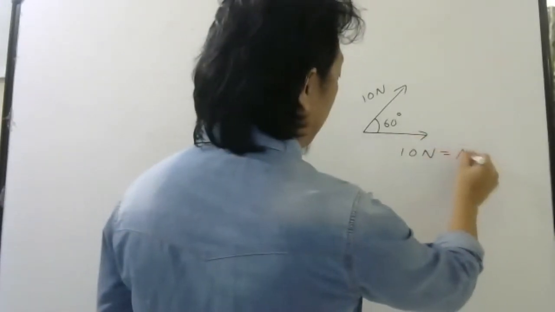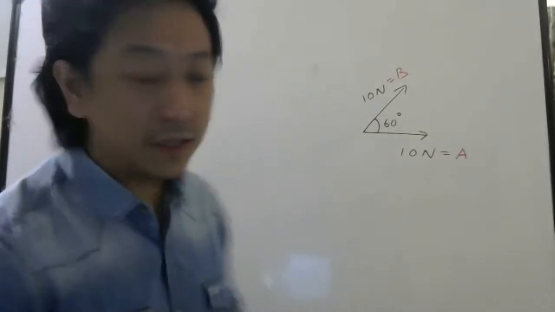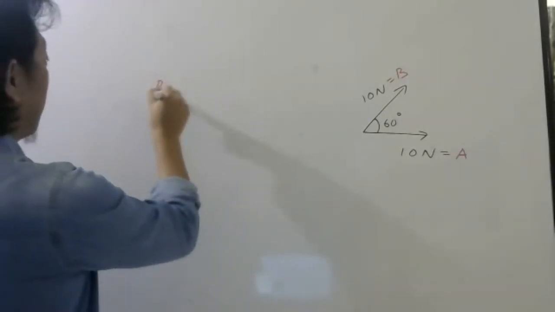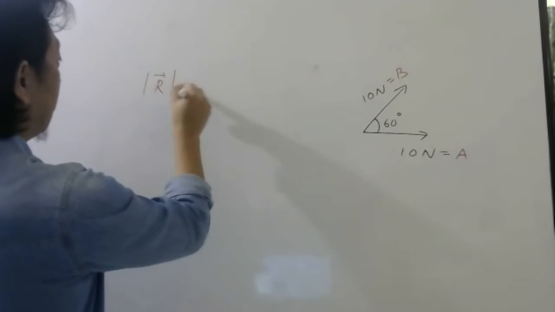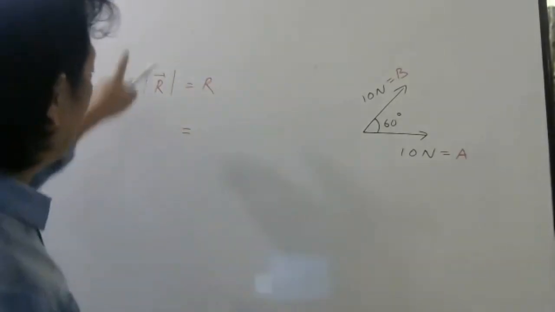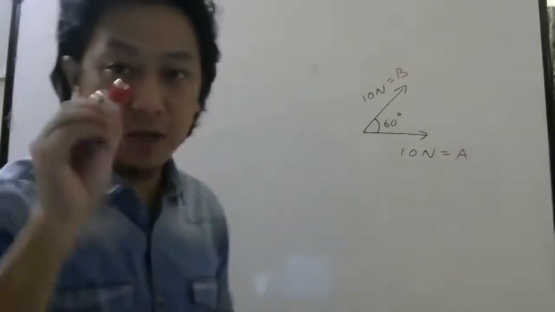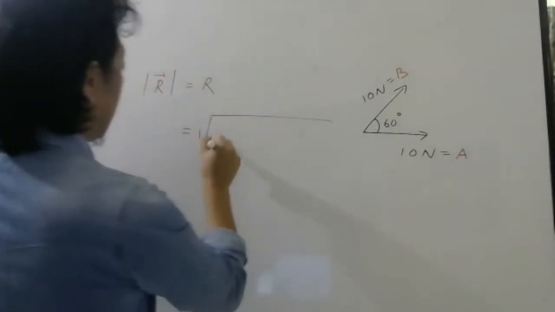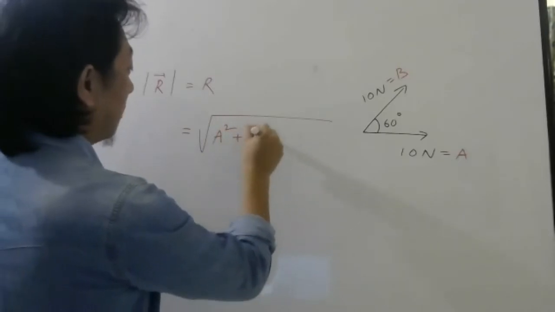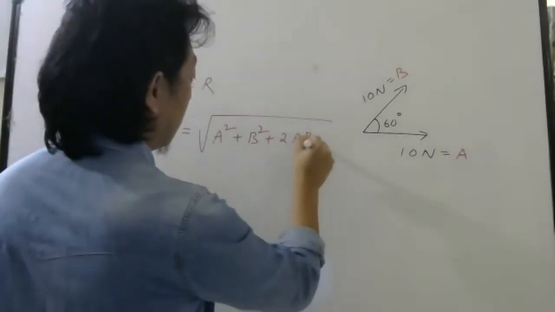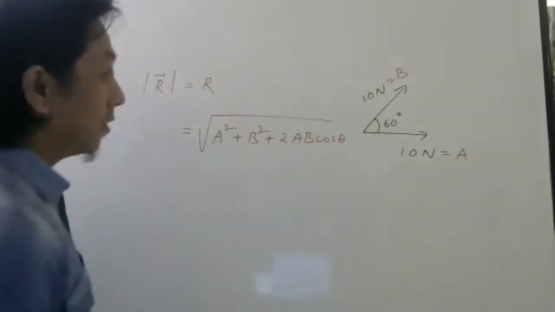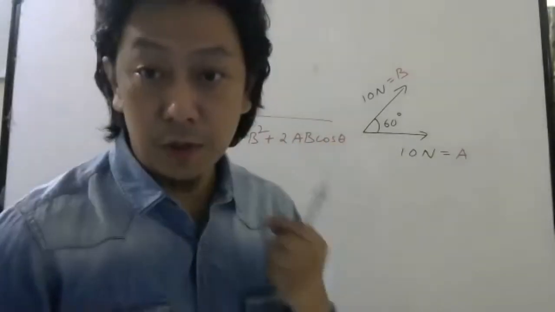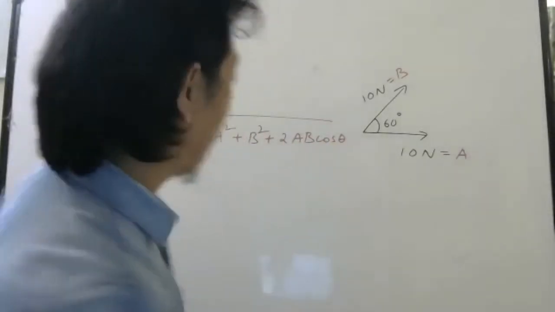Now let us call one of the vectors magnitude A, other one let us call B. They want you to calculate the resultant. What is the formula for magnitude of the resultant? Which we can write modulus of R bar also, right? Modulus of R bar is R. What is the formula? Root over A square plus B square plus 2AB cos theta. Don't forget theta is the angle between those vectors which we are adding.